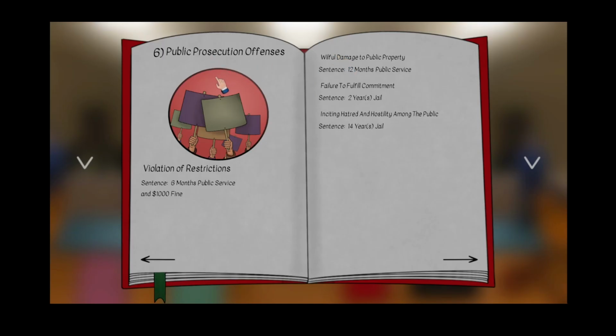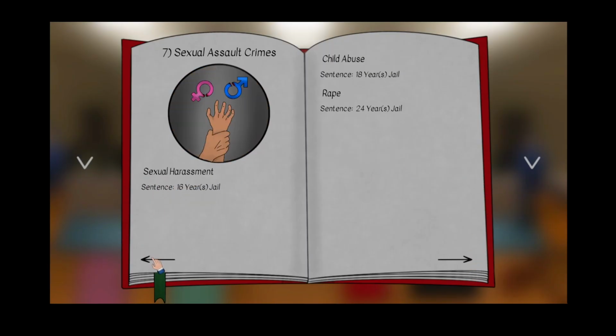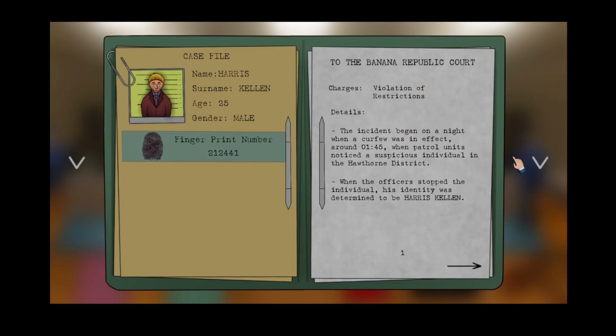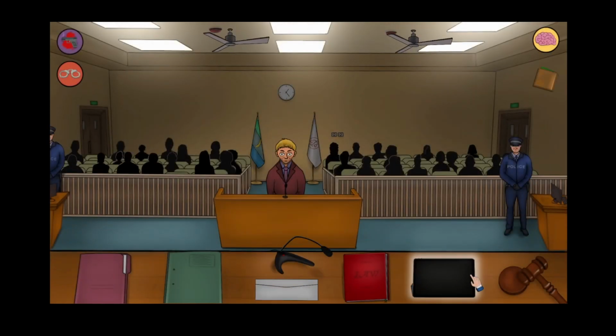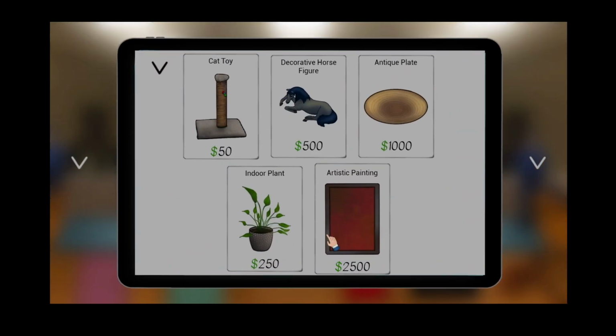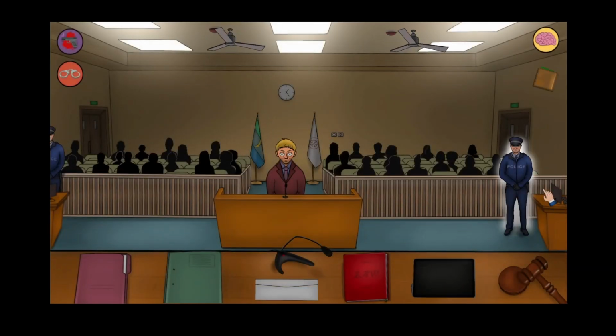So what does it say on public prosecution fines? Violation of restrictions. Is that what it'd count as? What did it say it is? Yeah, violation of restrictions. So what, sentence, 6 months public service. Oh. Right, okay, I'm starting to be able to read now. Violation of restrictions, 6 months public service and $1,000 fine. Digital evidence, none. Applications, shop. Any emails? No? Okay, so I just thought I'd check my emails during the case.